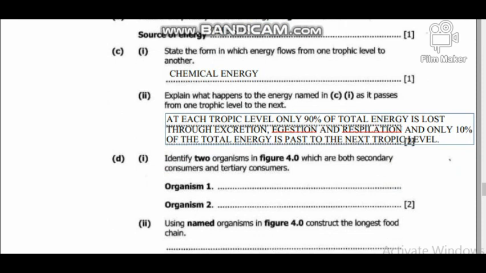Okay, so we come to D1. We're saying identify two organisms in the figure which are both secondary consumers and tertiary consumers. So secondary and tertiary. So we have said the primary consumers will get from the producers, the secondary consumers will get from the primary consumers, the tertiary consumers will get from the secondary consumers. So in this case we are saying they are both secondary and tertiary, meaning that if we were to look back